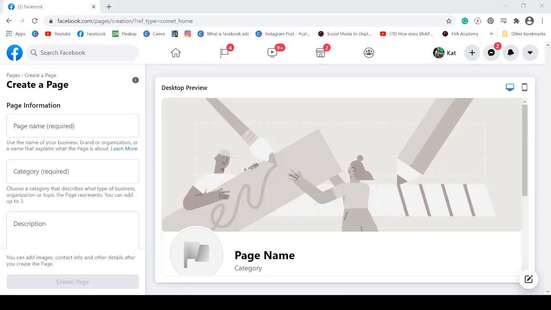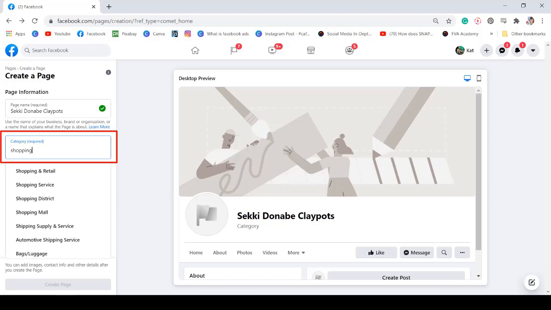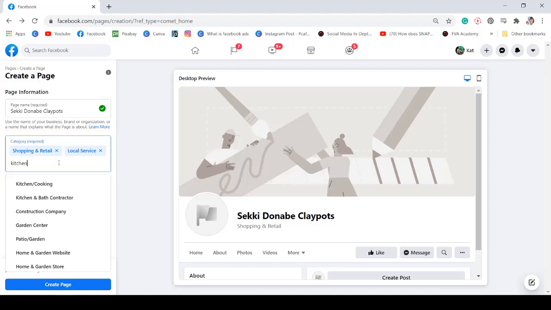You'll be redirected to this page where you can type in the page information for your Facebook business page. Type in your business name in this text box. It's good to use your business name so that people can easily identify your local business, the same as your Facebook page name. Next, choose a category that best describes the type of your business. You can add up to 3 categories here.